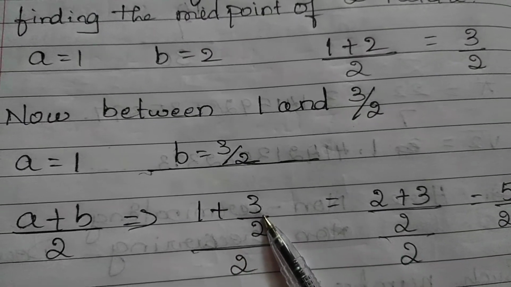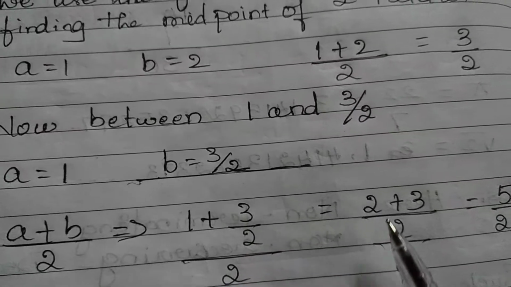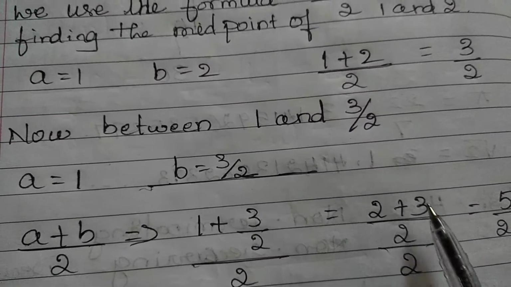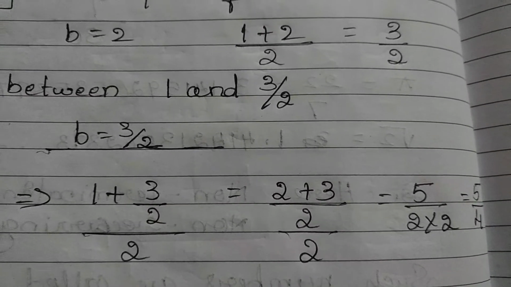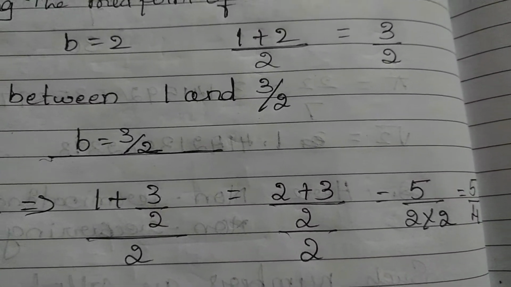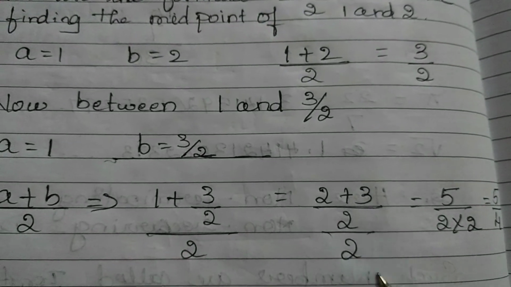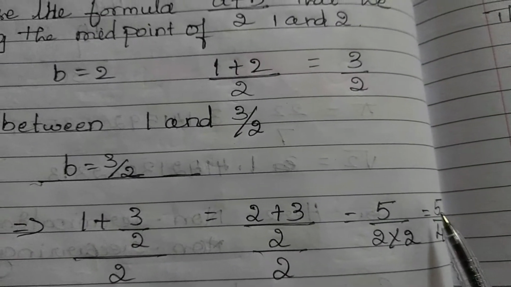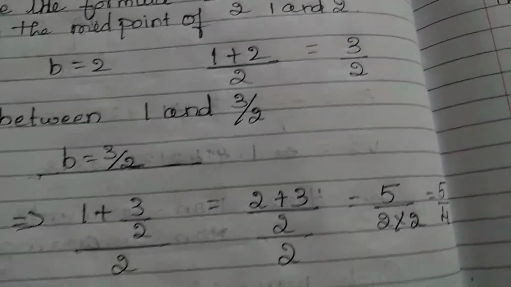As this is a fraction, we take the LCM: (2 plus 3) by 2, divided by 2. 2 plus 3 is 5, and 2 into 2 is 4. So this becomes 5 by 4, which is another rational number.